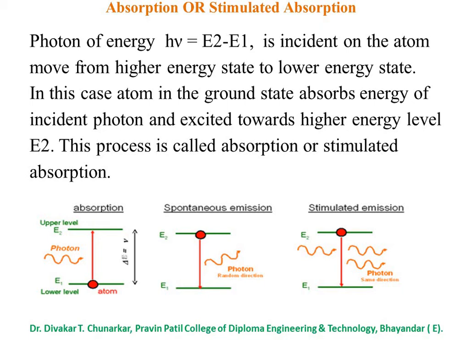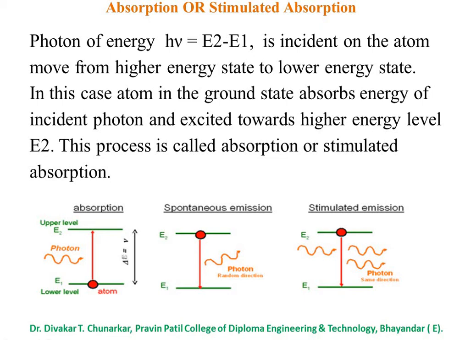The atom in the ground state absorbs the energy of the incident photon and is excited to the higher energy level E2. This process is called absorption or stimulated absorption.